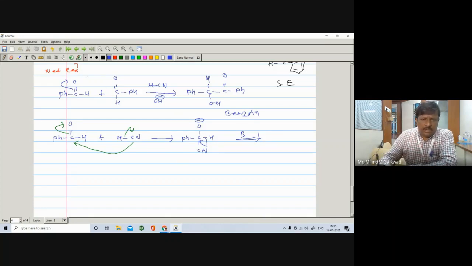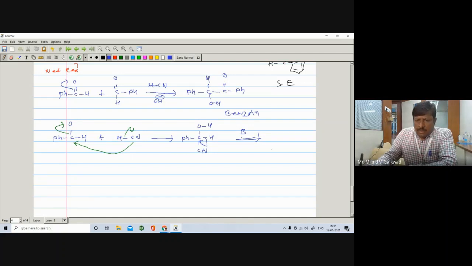So it undergoes protonation first, and then we go for the abstraction by the base. Or you can write directly the formation of cyanohydrin. Here is the H, right? And then it reacts with the base.